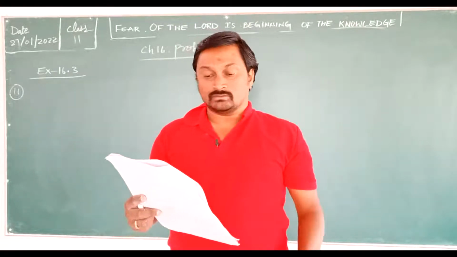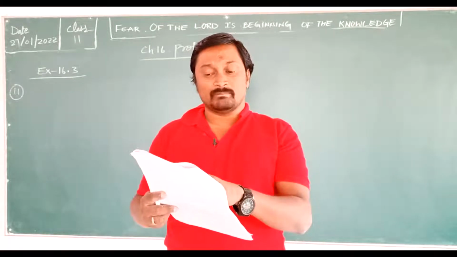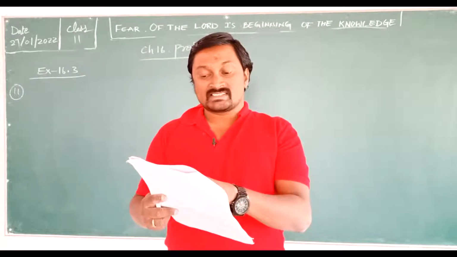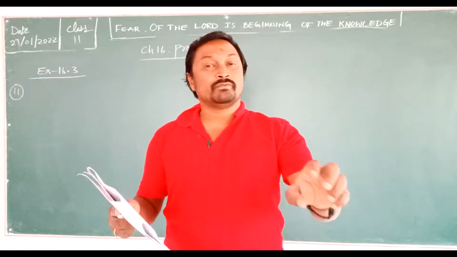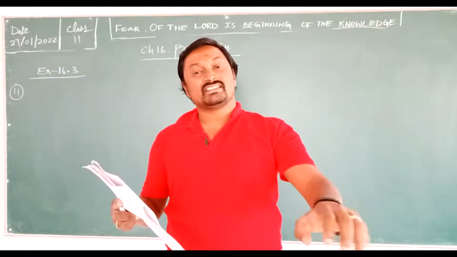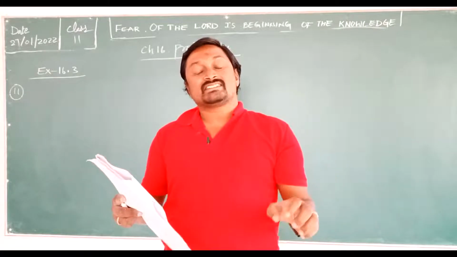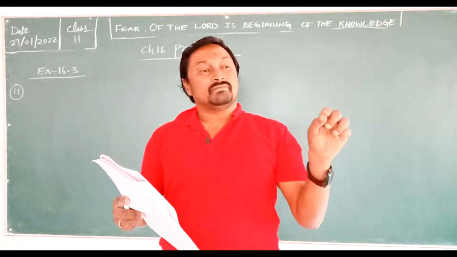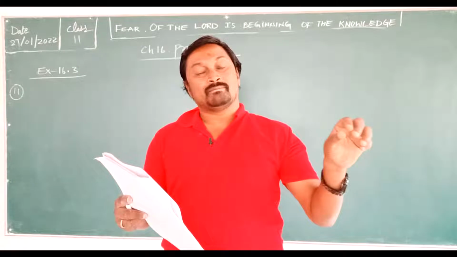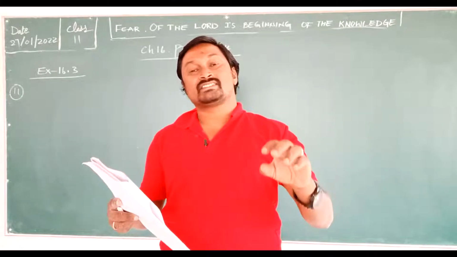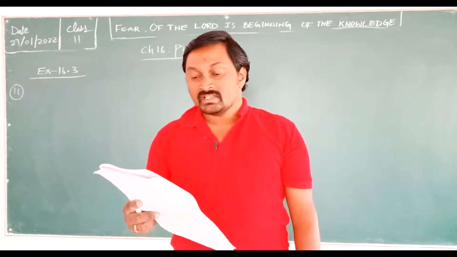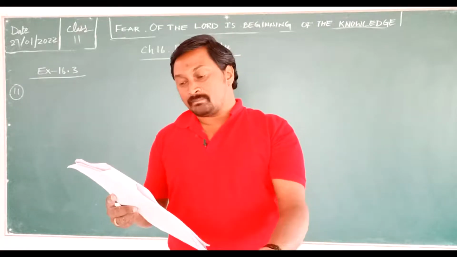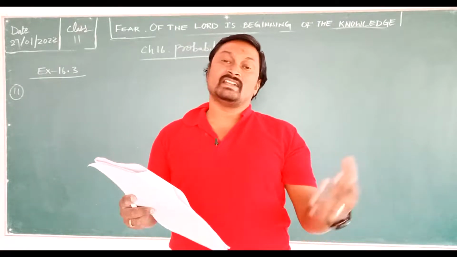If these 6 numbers match the 6 numbers already fixed by the lottery committee, then he wins the prize. Otherwise he does not win the prize.